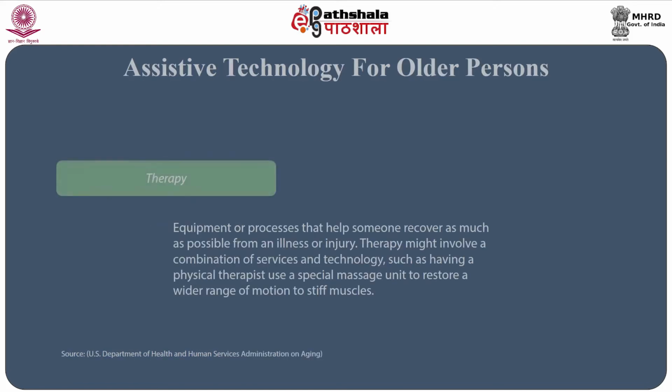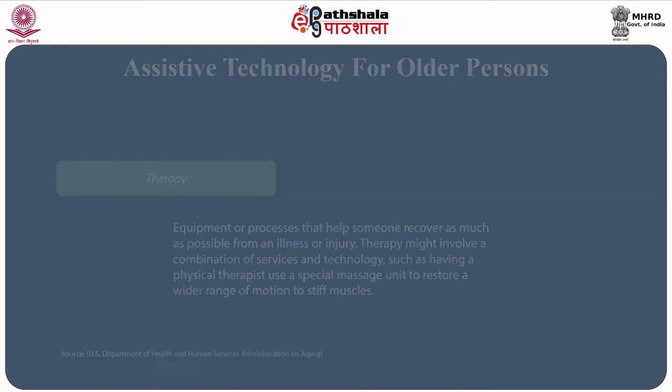Similarly, there are the issues related to therapy, for instance, equipment or processes that help someone recover as much as possible from an illness or injury. Therapy might involve a combination of services and technologies, such as a physical therapist using a special massage unit to restore a wider range of motion to stiff muscles for the elderly, which can come under this category.